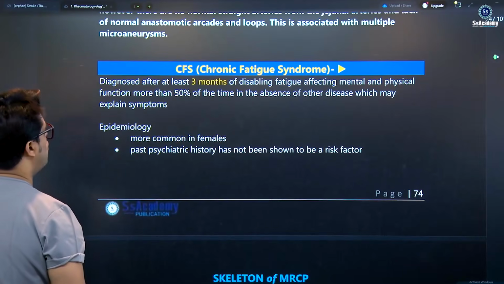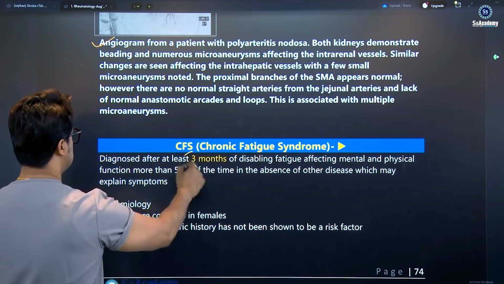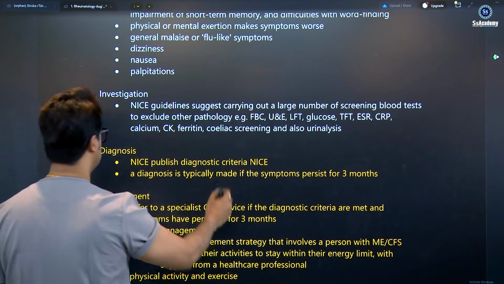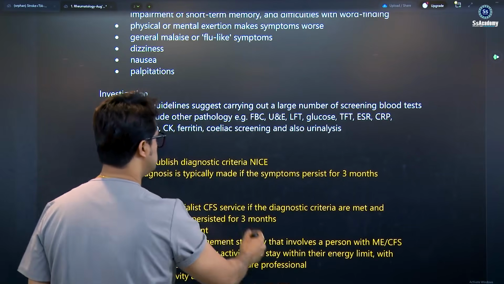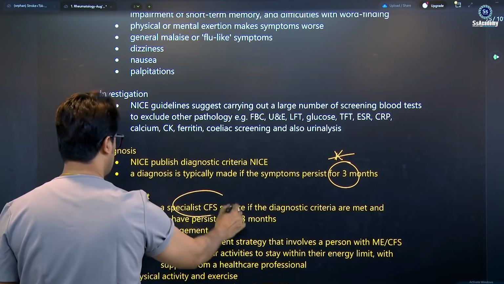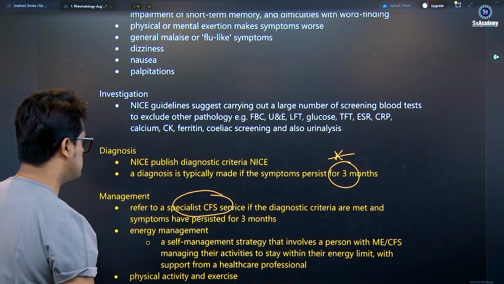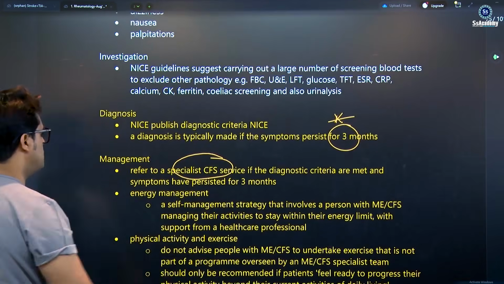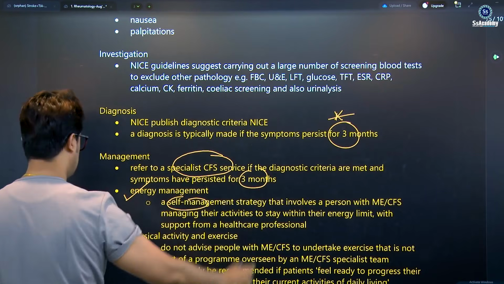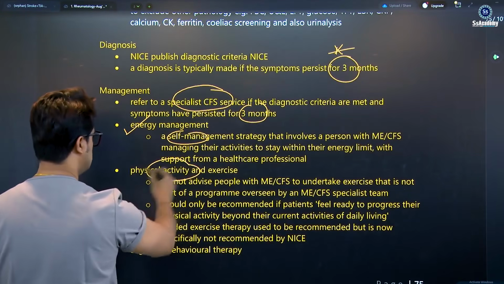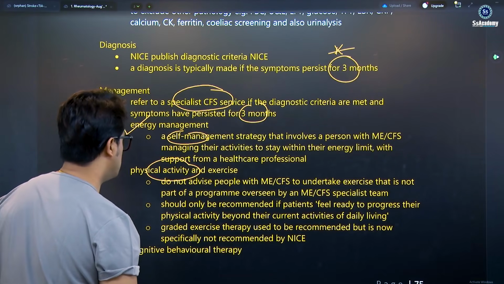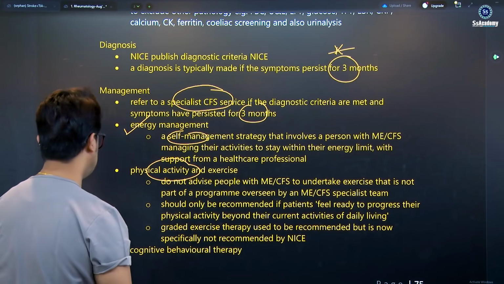So yes, my dear, chronic fatigue syndrome, once again the 3 months, triple star topic. NICE published the diagnostic criteria, and diagnosis is typically made if the symptoms persist for 3 months. This is one of the important topics. Specialist chronic fatigue syndrome service is involved once the diagnosis is made and symptoms have persisted for 3 months. Energy management is a self-management strategy that involves physical activity and exercise. Do not advise people to undertake exercise that is not part of the program overseen by the CFS specialist team.